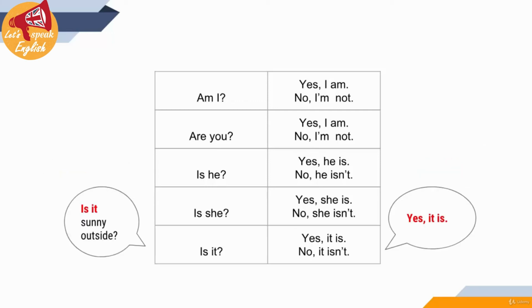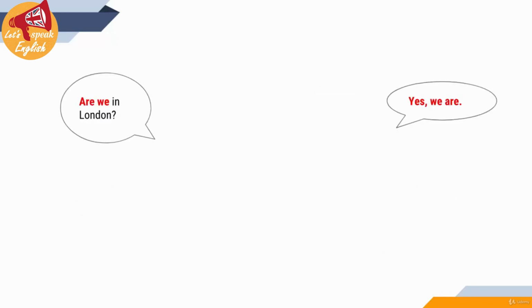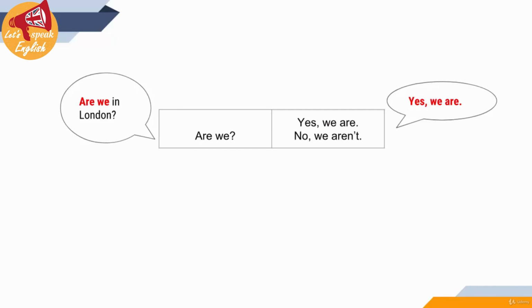Is it sunny outside? Is it? Positive answer, yes it is. Negative answer, no it isn't. Is it? Yes it is. No it isn't. And the plural forms, are we? Yes we are. No we aren't. Positive and negative answer.